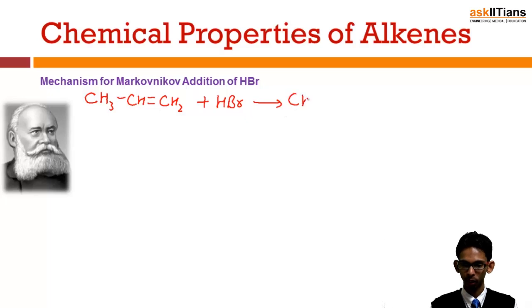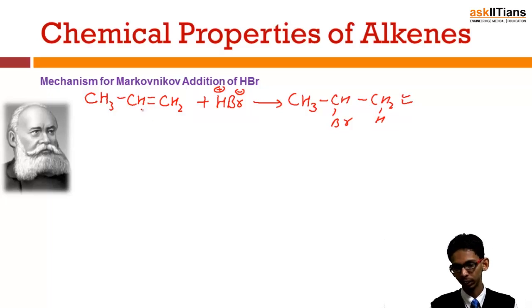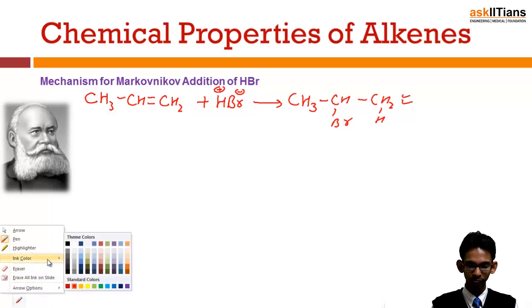So the product according to the Markovnikov rule will be CHBr, CH2H. This should be the product according to the Markovnikov rule, which says that the negative part goes to, we know this is Br negative, this is H positive. So the negative part goes to that carbon which has a lesser number of hydrogen atoms. Okay, so let's see what the mechanism is, why does this happen.